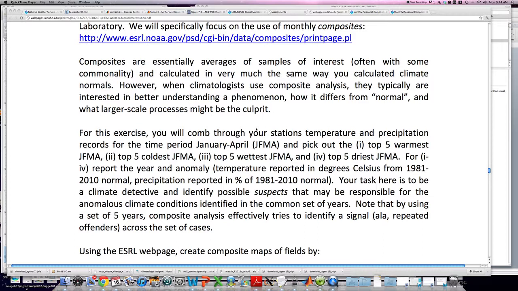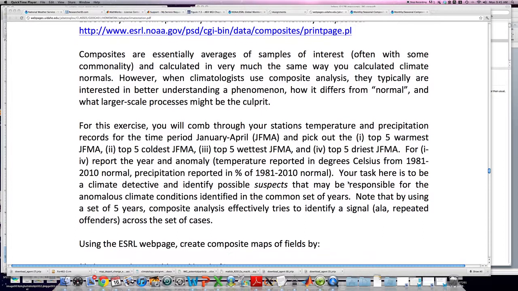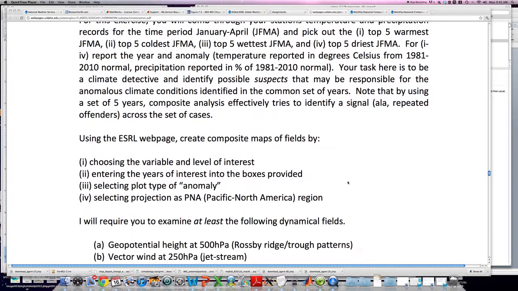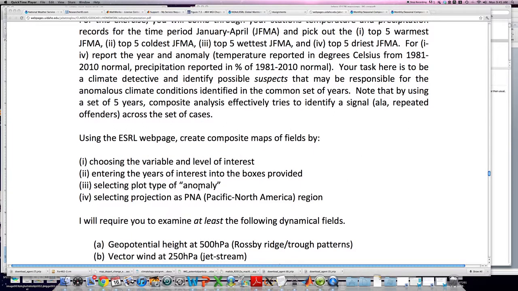And the idea here is then to go and use the Earth System Research Laboratory's nice web page interface, and you're going to be looking at a couple different ways in picking out the large-scale, top-down climate drivers associated with cold, warm, wet, and dry periods for your station. So what I'm asking here is that you go to the web page, and you're going to be looking at a few different variables.